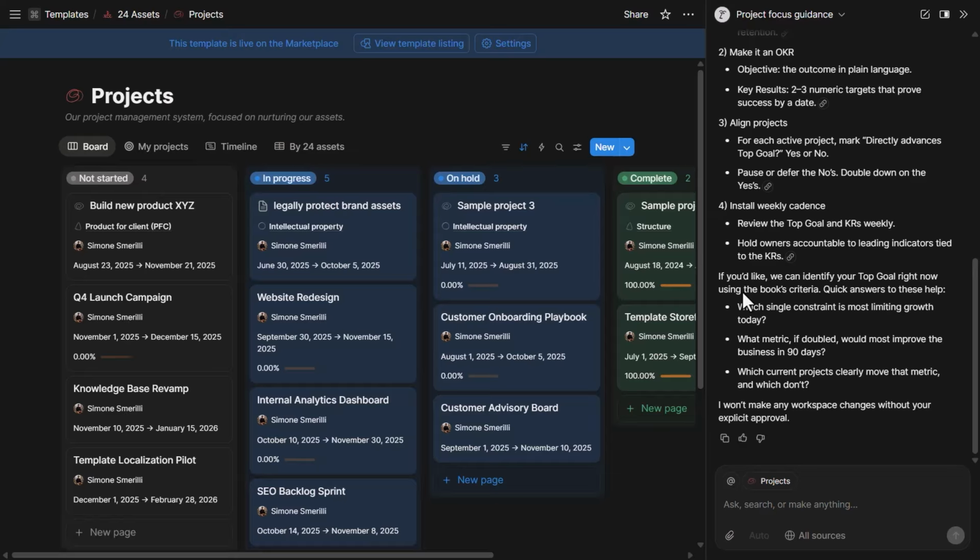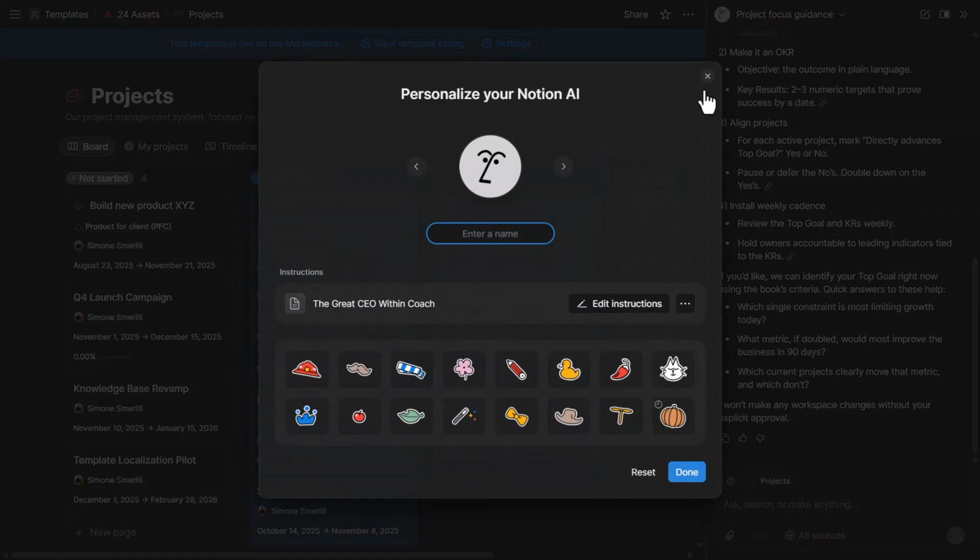them as much as you like, because agent instructions are Notion pages, which means you can link pages, create views of databases, embed PDFs that will be readable by Notion AI, and type any text that you need. Whenever I'm on a chat, if I click on the face here, I can set the instructions for the AI. In this case, I can see my current instructions are set as the Great CEO Within Coach.